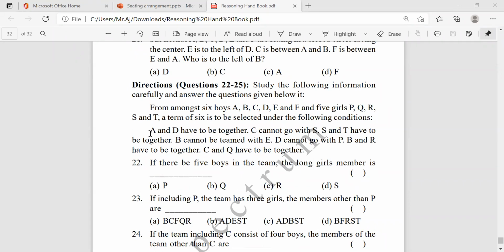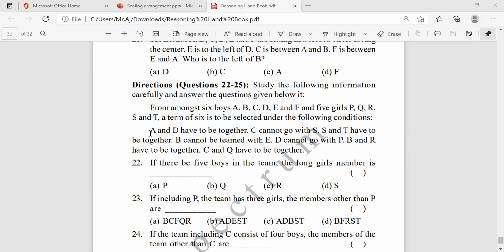And C cannot go with S. So if I take C, you cannot include S. Also, S and T have to be together. That means if S is there, T will be there along with S.